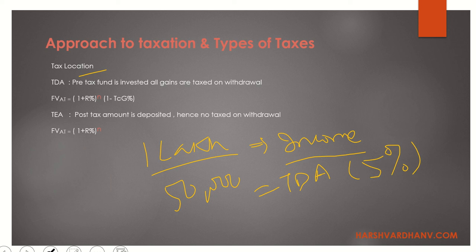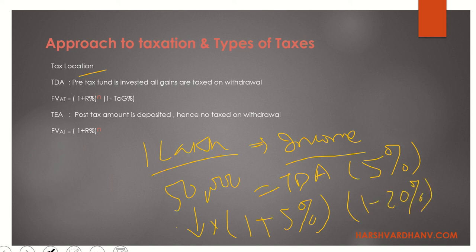And after 1 year, you're going to remove this money. Suppose you sell it after 1 year. So what will be your percentage of taxes? 50,000 into the return, 5%, post tax. This is going to be your future value.